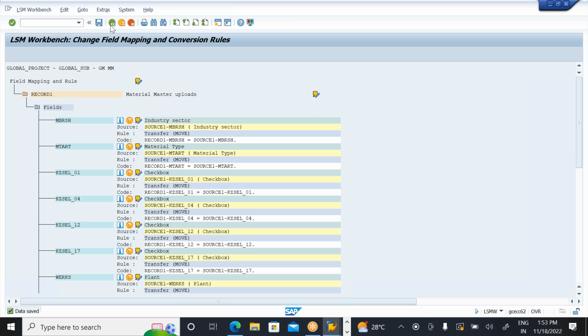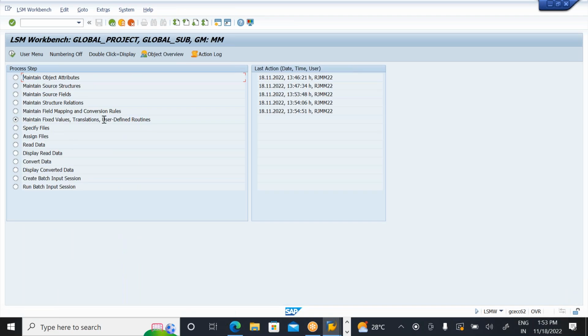After this, what do I need to do? This step is actually not required. If you want any fixed values, we can perform it without this step also. The technical people will write any user-defined routines or fixed values, but we can perform without this step.